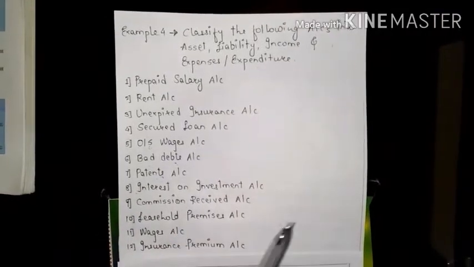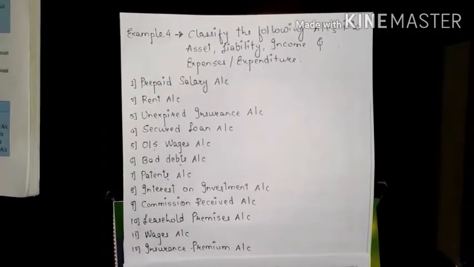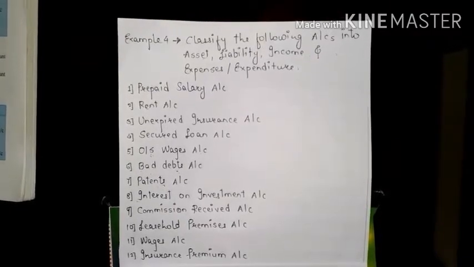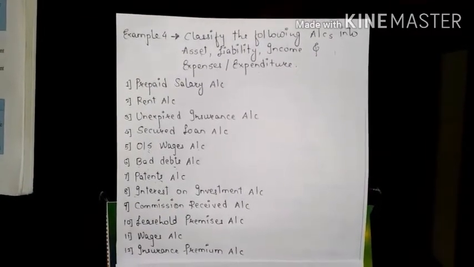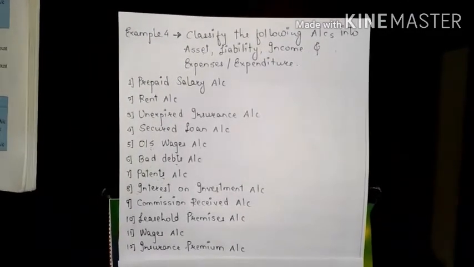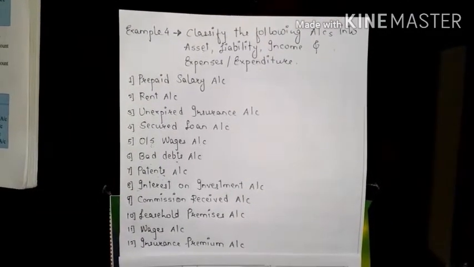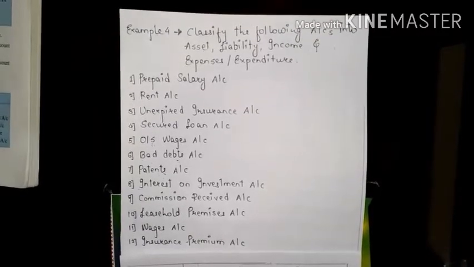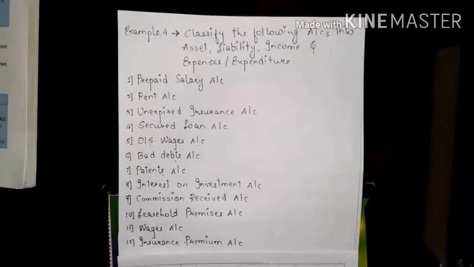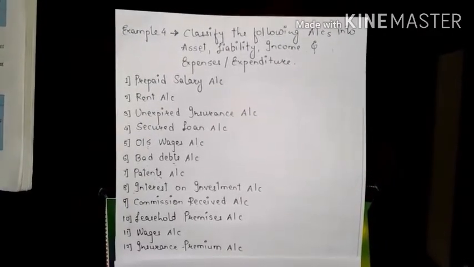Next, secured loan account. Now this will be our liability, because we have taken the loan from a bank, or someone has given it to us. That is why we will have to pay that loan back to the person from whom we have borrowed it, may it be a bank or a person. That is why it will come under liability.